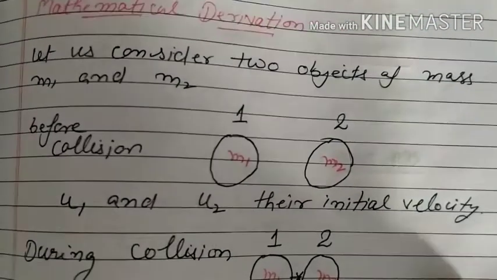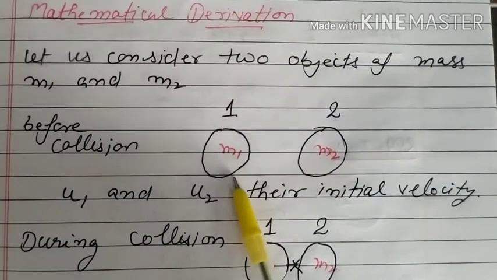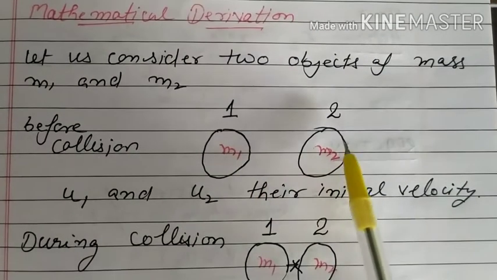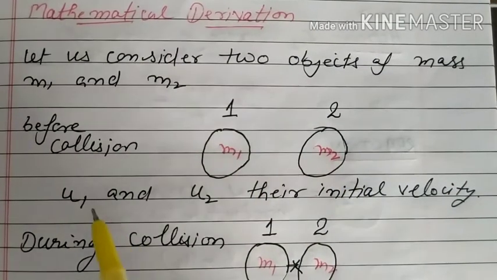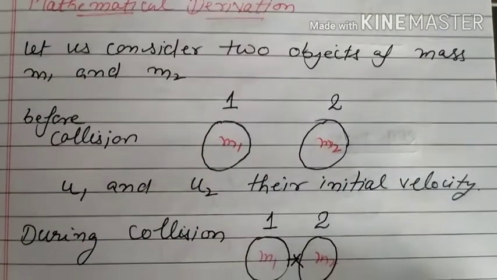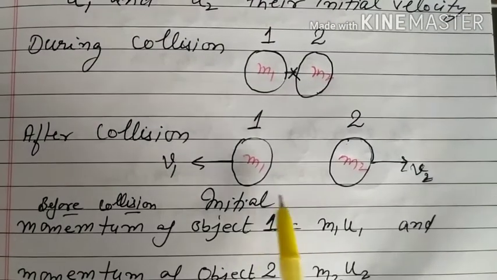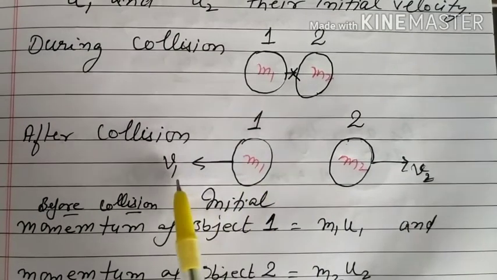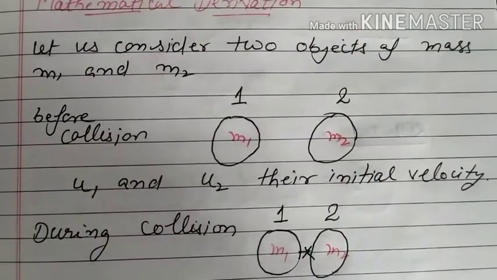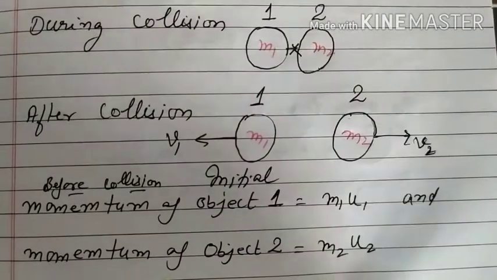Now the mathematical derivation. Let us consider two objects of mass m1 and m2. Object 1 has mass m1 and object 2 has mass m2, and their initial velocities are u1 of the first and u2 of the second. During collision, this is the sign, and after collision their mass remains the same and the velocity becomes final, that is v1 of the first and v2 of the second. Initially, in the starting, u1 of first and u2 of second. After collision, v1 of first and v2 of second.